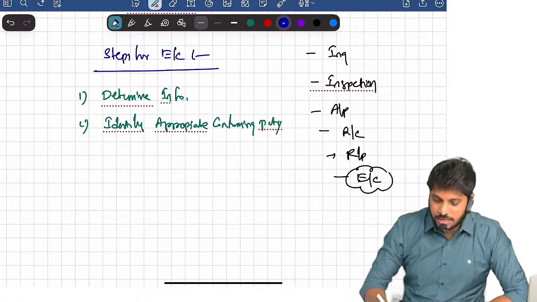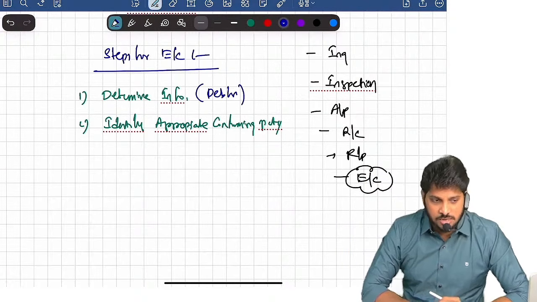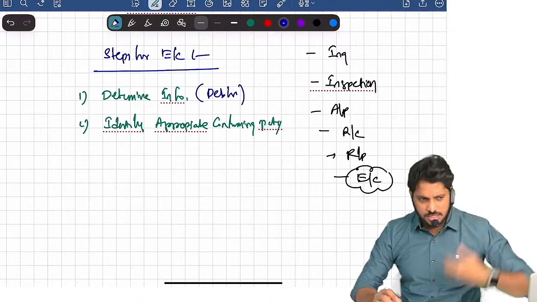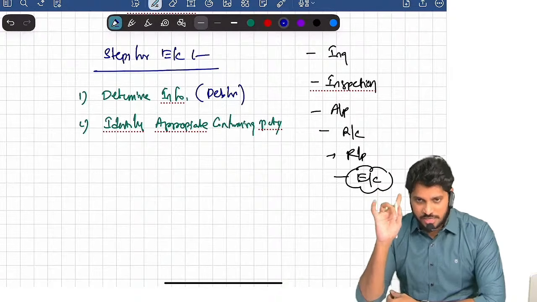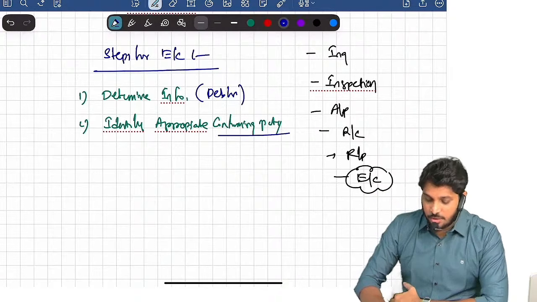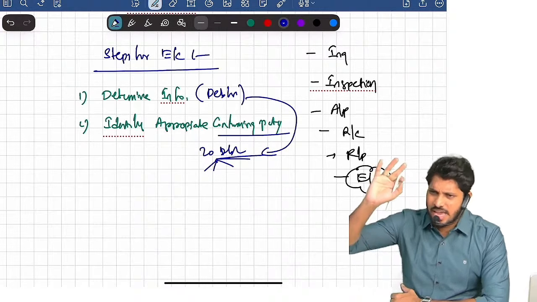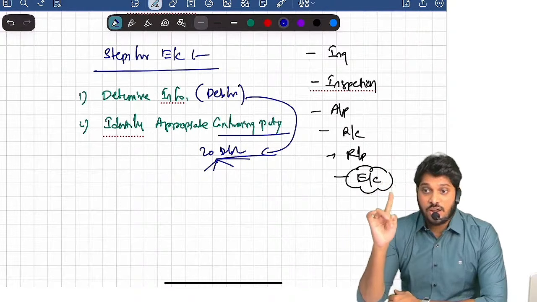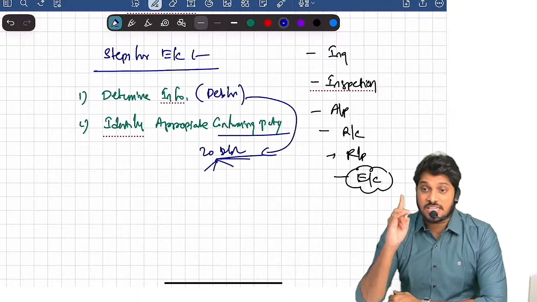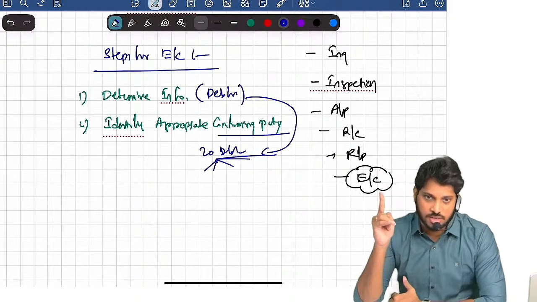For example, the information I want is debtors. I want confirmation for debtors' outstanding balance as on balance sheet date. As on balance sheet date, debtors were there in the organization. I want confirmation for the outstanding balance, how much. So debtors I decided. Now, in these debtors, I selected 20 debtors. In these 20 debtor organizations, some accountant or finance manager will be there who is knowledgeable about this matter. We call him the confirming party. Determine the appropriate confirming party. Who is the right party in that organization?